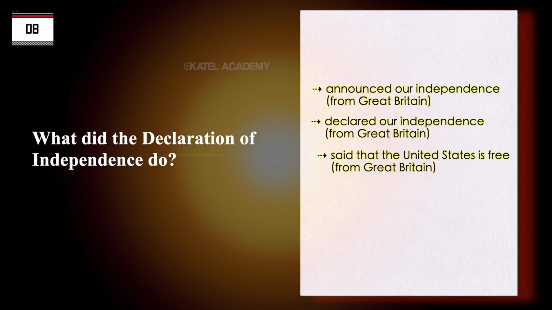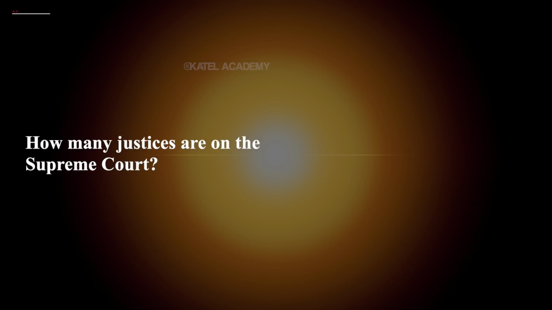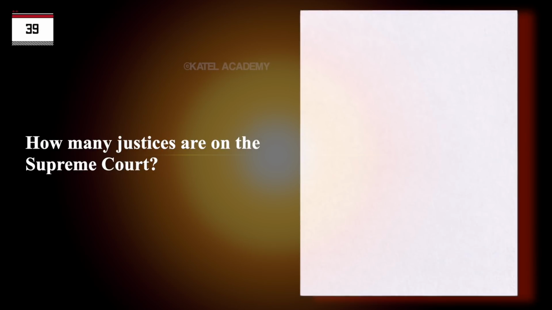Announced our independence from Great Britain. Declared our independence from Great Britain. Said that the United States is free from Great Britain. How many justices are on the Supreme Court? 9.